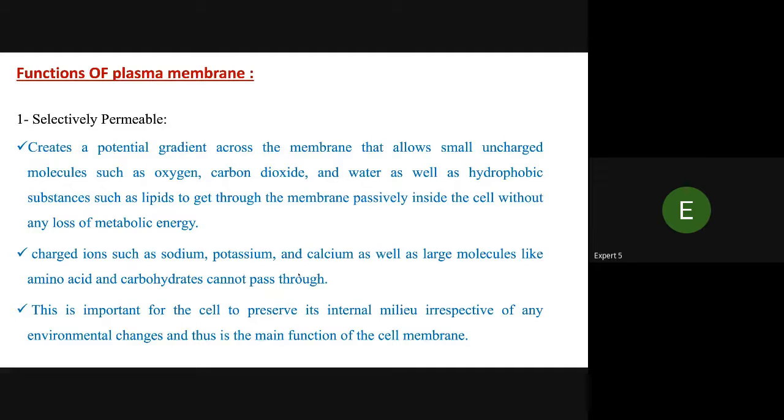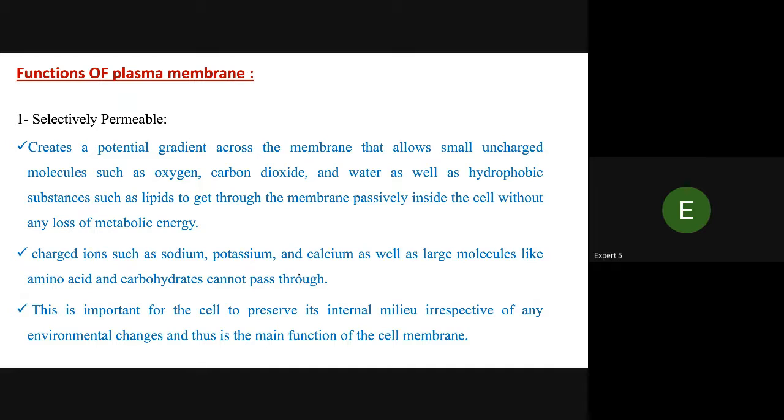Functions of the plasma membrane: it is selectively permeable, creating a potential gradient across the membrane that allows small uncharged molecules such as oxygen, carbon dioxide, and water, as well as hydrophobic substances such as lipids, to get through the membrane passively into the cell without loss of metabolic energy.